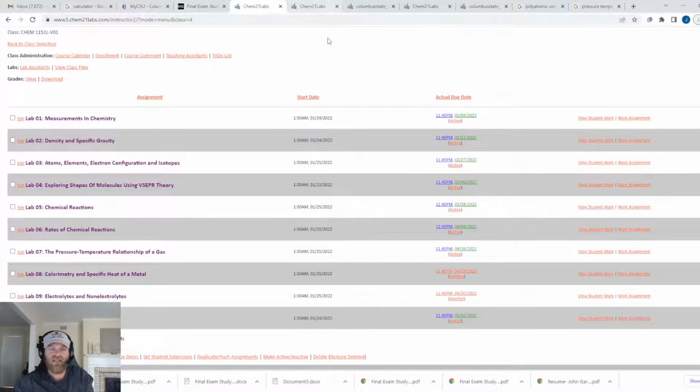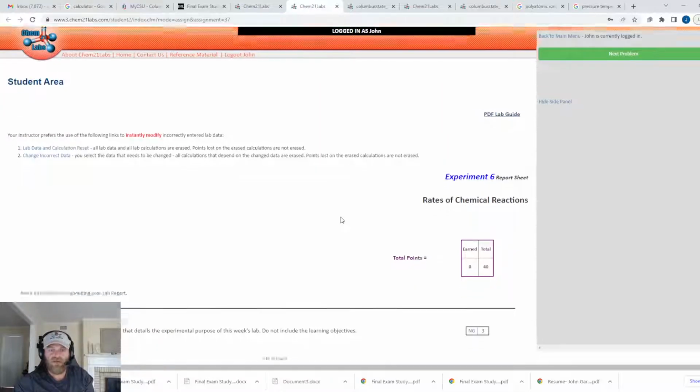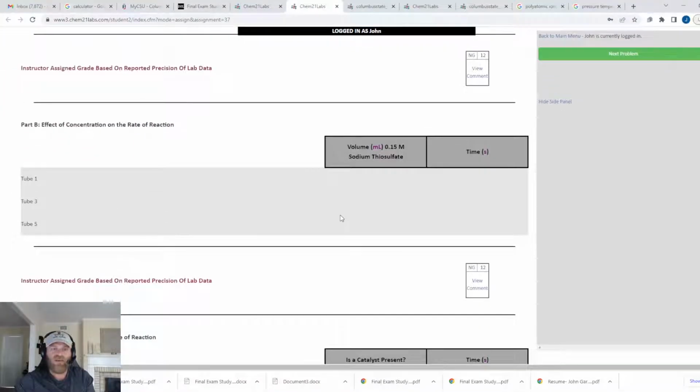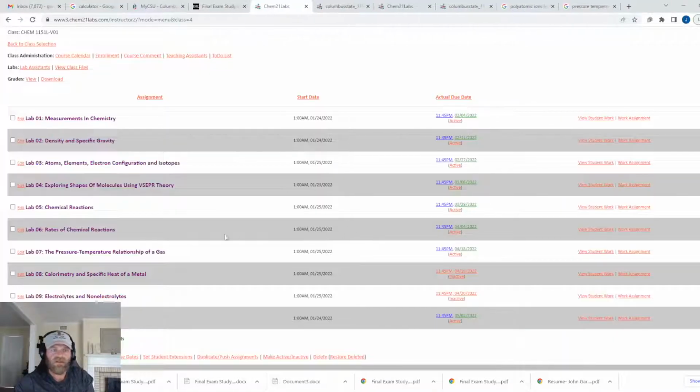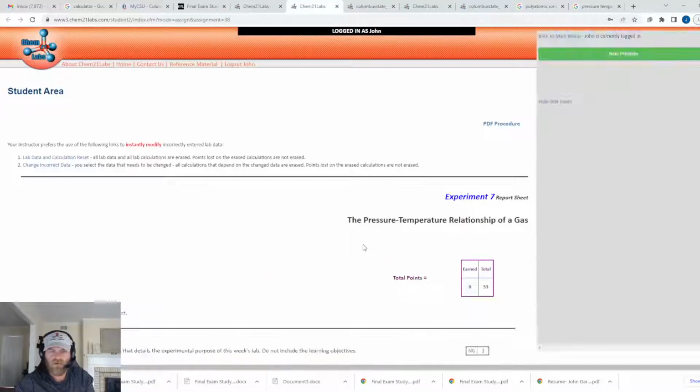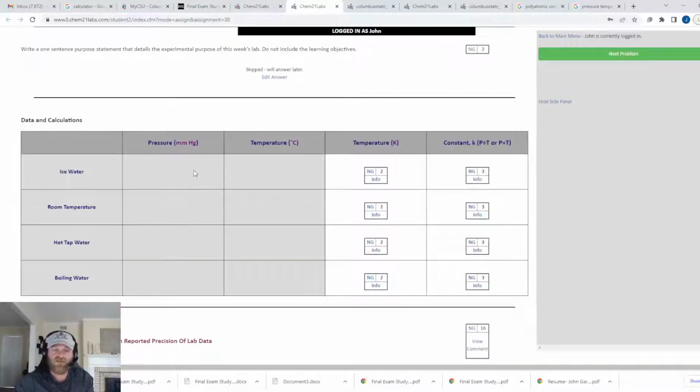Remember when you did this in lab, let me pull this up. Oh, that's Lab 6. Hold on. Lab 7, I had you convert pressures. Your pressure was given in pascals, and you had to convert it to millimeters of mercury. The temperature was given in Celsius, and you had to convert it to Kelvin. So be able to do both of those things, right? Be able to convert temperature and pressure.